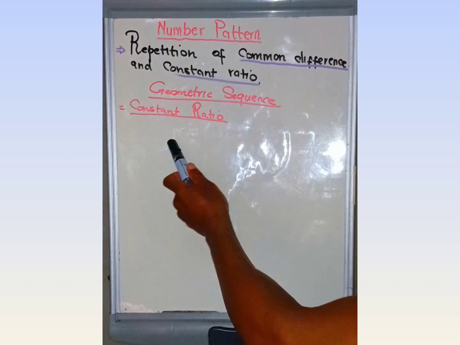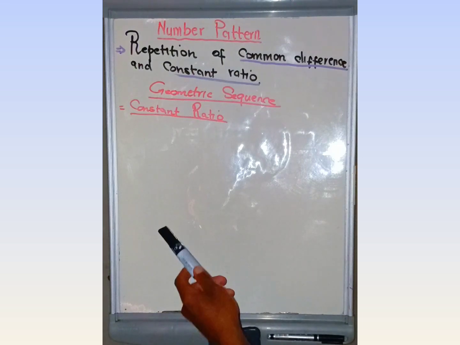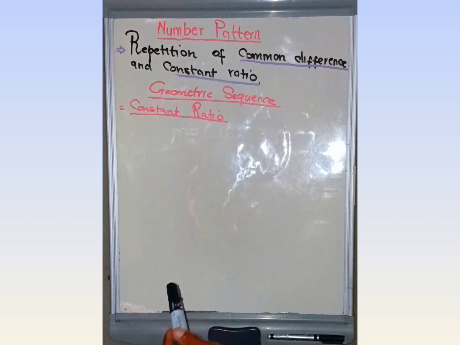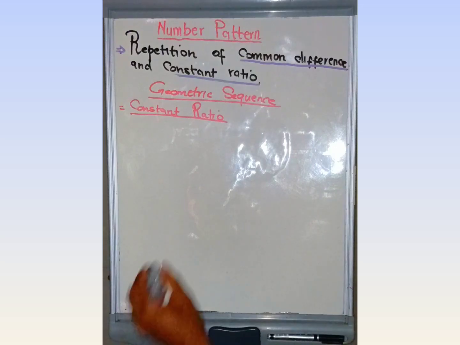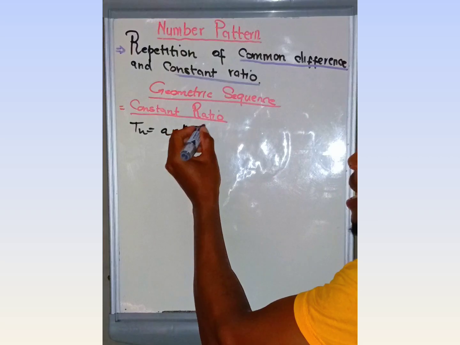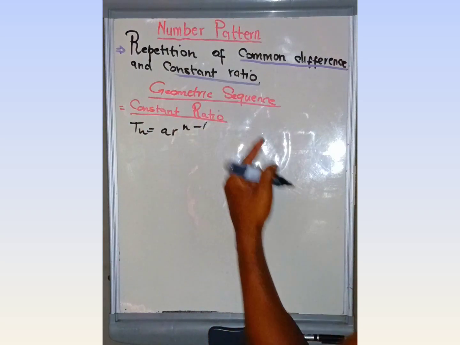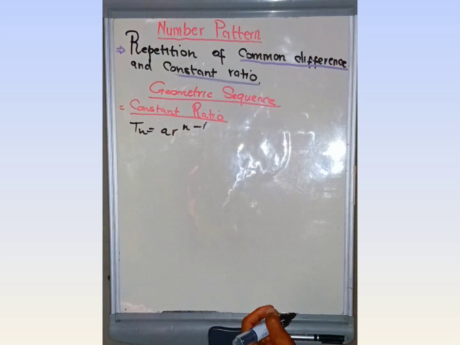You cannot talk about the common difference here on the geometric sequence, because that is going to be the wrong method. Therefore, when I talk about the geometric sequence, I normally say that it is an exponential sequence, because the general term here is going to be Tn equals a r raised to n minus 1. Therefore, we normally say this is an exponential sequence, a geometric sequence, where we are just going to look at the constant ratio.